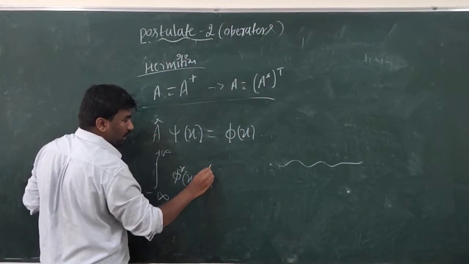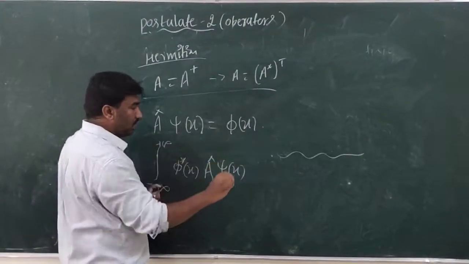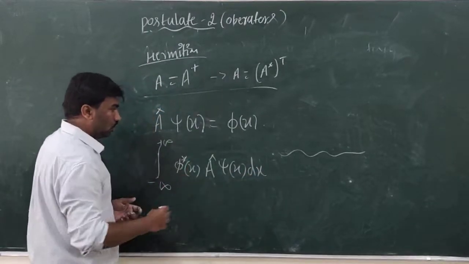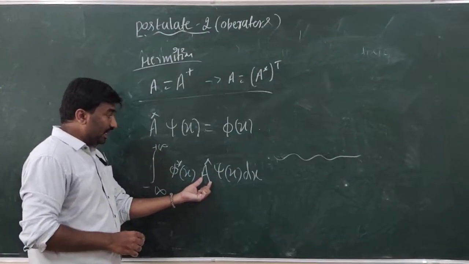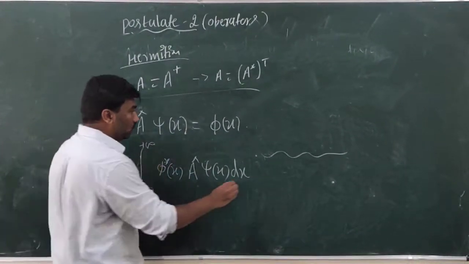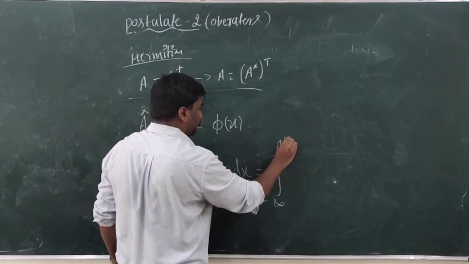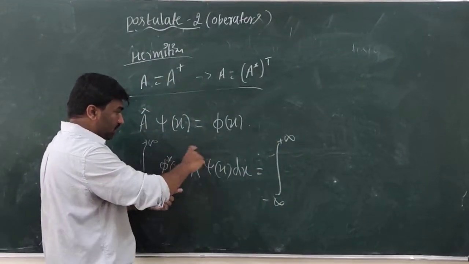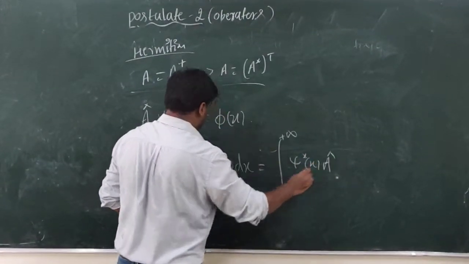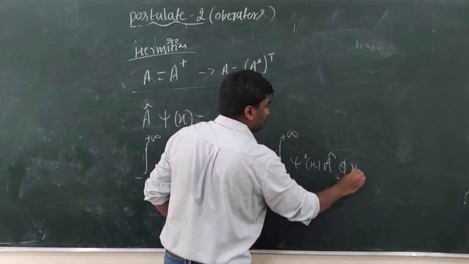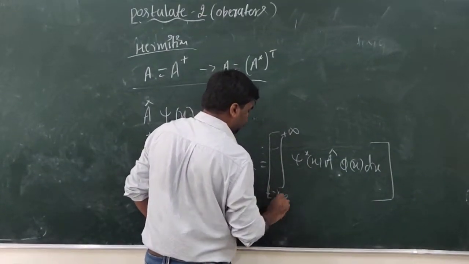I am writing this with phi and psi of x. These we are all studying along the x-axis only, in one direction. If I want to say this A cap is a Hermitian operator, then the integration from minus infinity to plus infinity of phi star of x, A cap, psi of x dx is equal to the integration of psi star of x, A cap, phi of x dx, with complex conjugate.